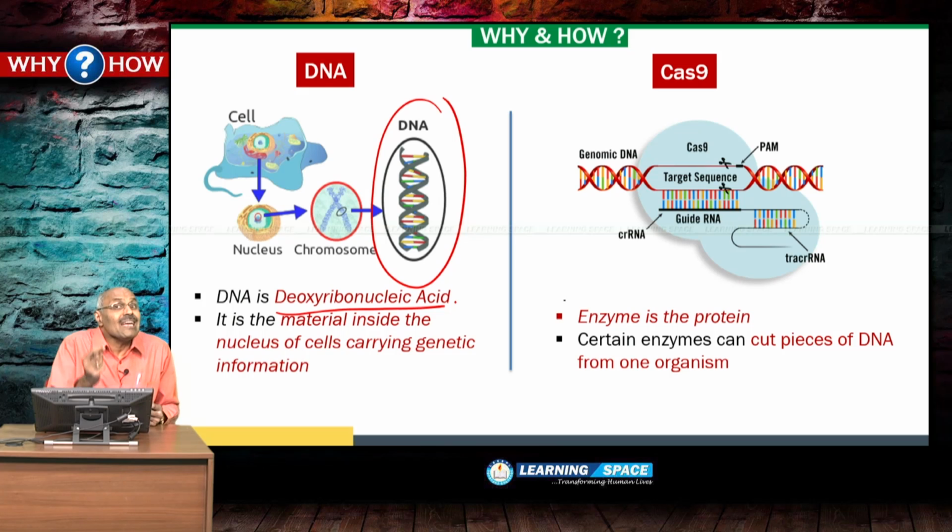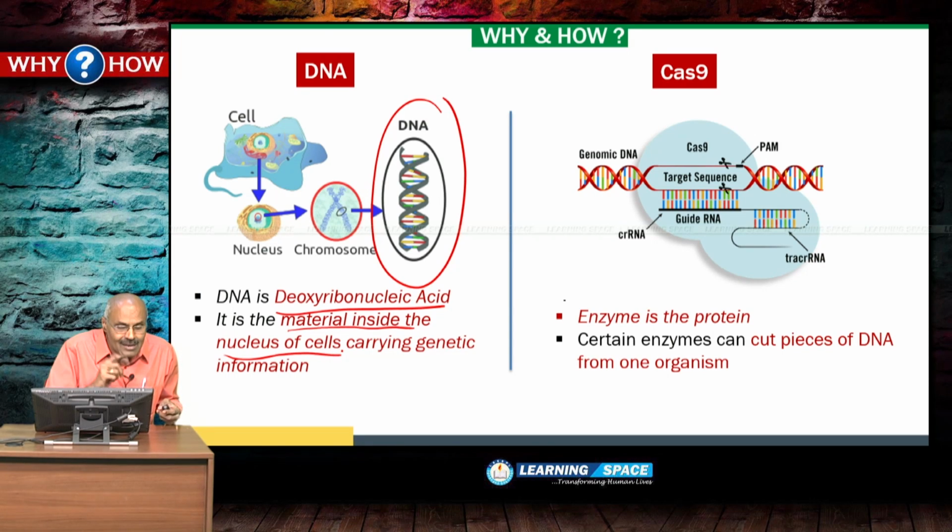DNA is unique to human beings. That means what I mean to convey is DNA is unique to each and every human being. That is different for each and every human being. DNA is deoxyribonucleic acid, and you can say it is the material inside the nucleus of the cells.